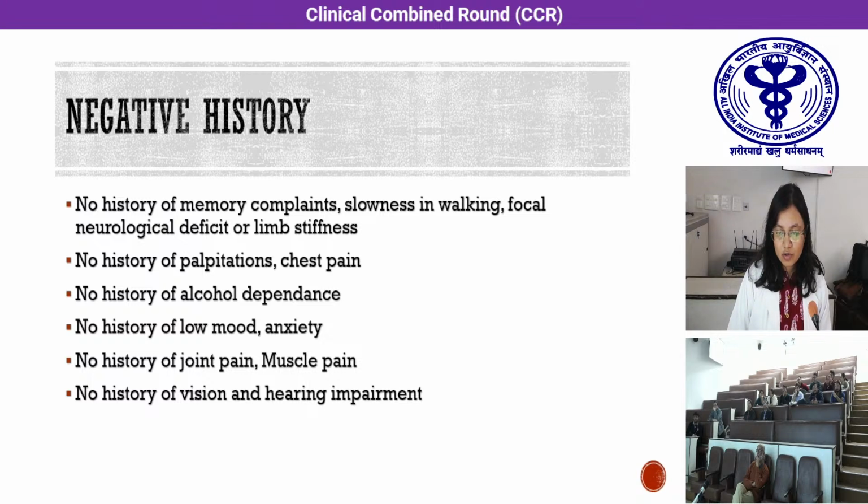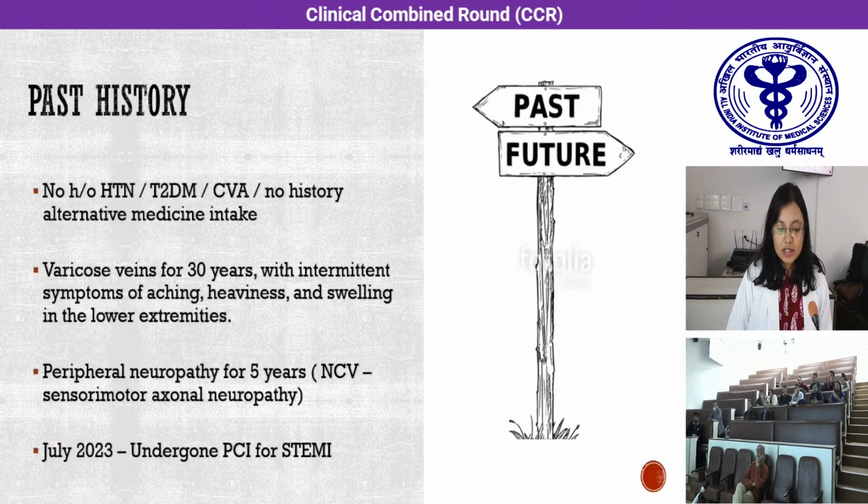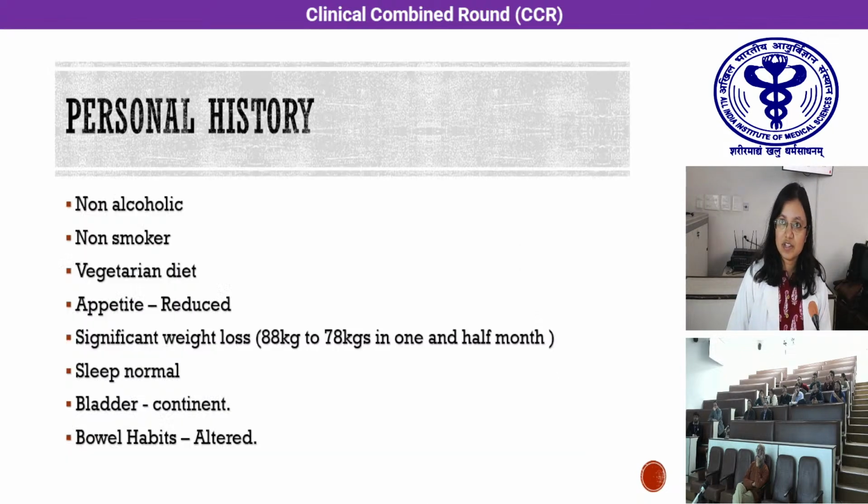There was no history of any memory complaints or slowness in walking or focal neurological deficit or limb stiffness, no history of palpitations or chest pain, no history of any alcohol dependence, no history of low mood or anxiety, no history of joint pain or muscle pain, and no history of vision or hearing impairment that could have led to the fall. He is a case of varicose vein for the past 30 years, peripheral neuropathy for the past 5 years, and in July 2023, he had undergone PCI for STEMI, but there was no hypertension, diabetes, or CVA. In the personal history, the patient was non-alcoholic and a non-smoker with a vegetarian diet.